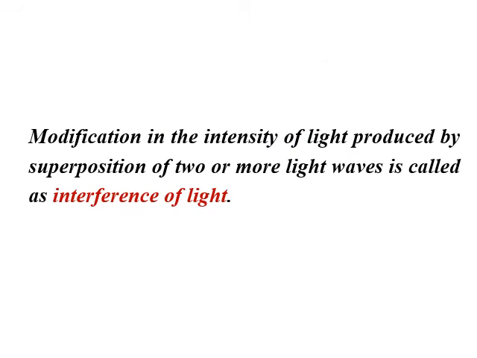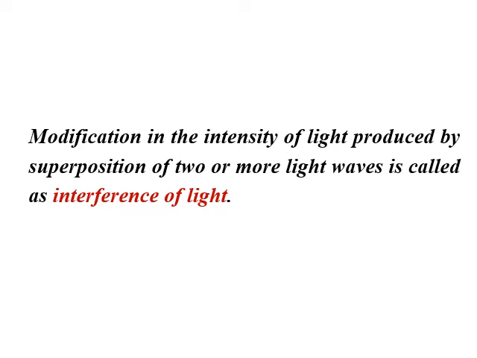So ultimately, on a screen we are going to get alternate bright and dark bands. Bright bands refer to addition of the light intensity, dark bands refer to subtraction of light intensity.